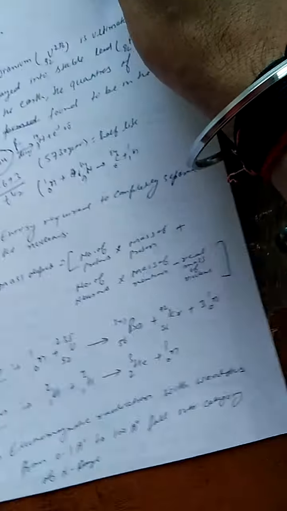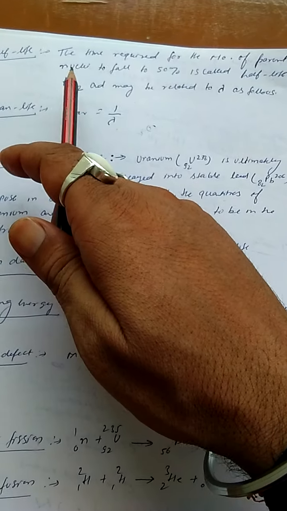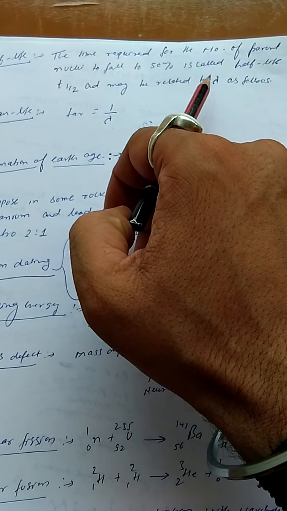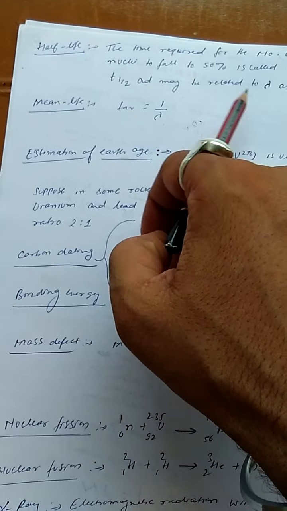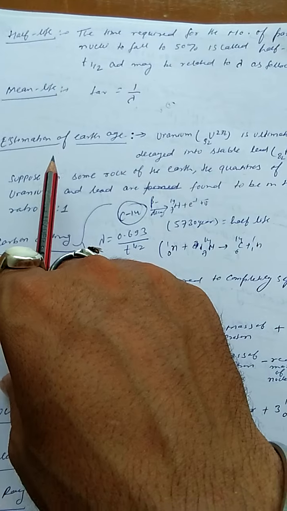Half life. The time required for the number of parent nuclei to fall to 50% is called the half-life T half, and it is related to lambda as follows. Mean life T average is equal to 1 upon lambda.